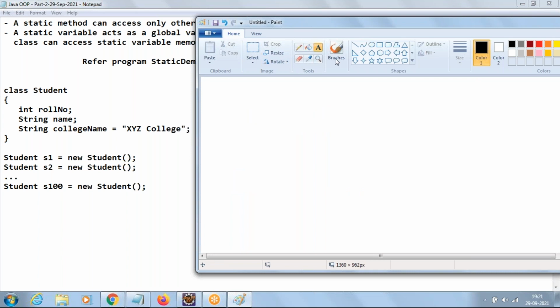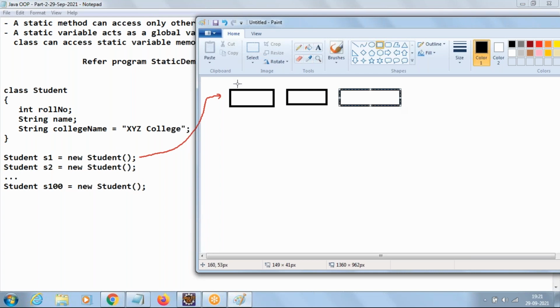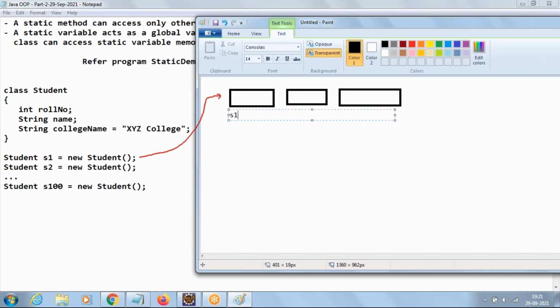So here, whenever we create object of student S1, how does the memory get allocated? It's going to allocate memory for roll number, name, and college name. So how will the memory be? It is referred with object name: S1.rollNumber, then S1.name, then S1.collegeName.